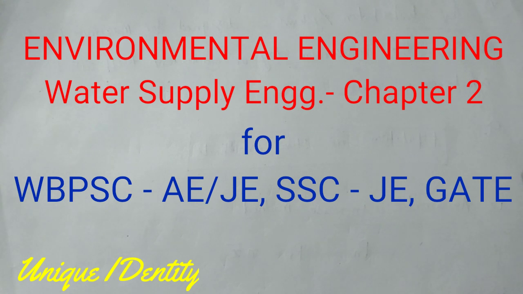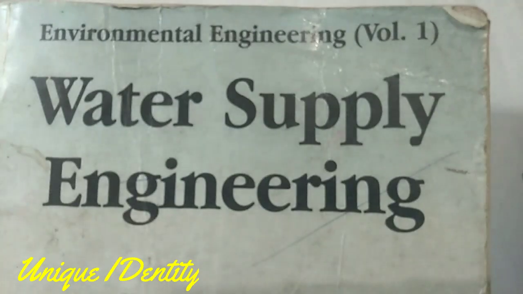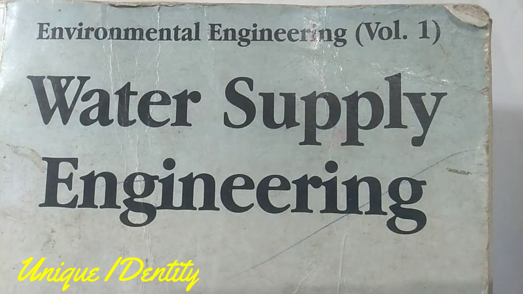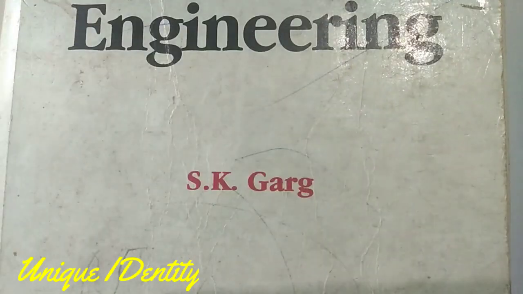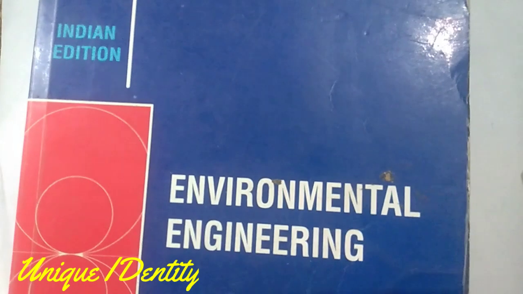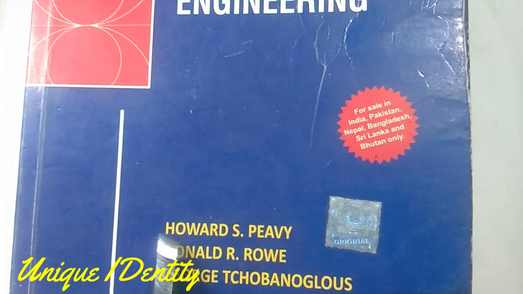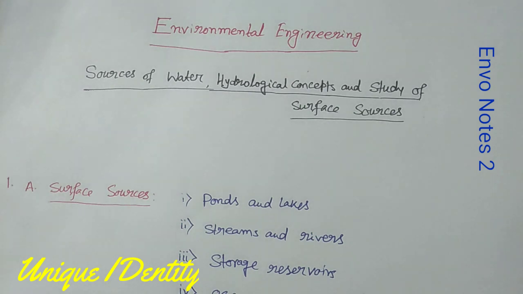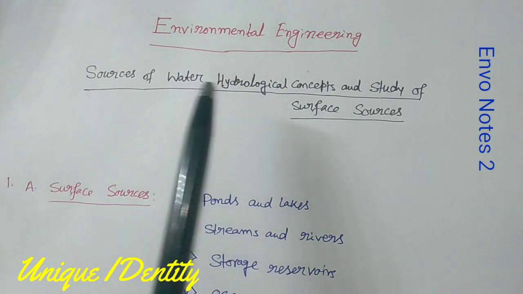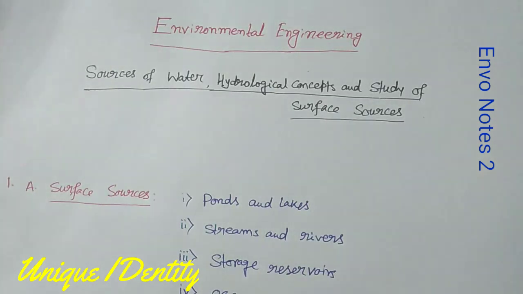Now today I have come with the second chapter, but to start with the chapter, I will mention what textbooks I have used. I have used Water Supply Engineering, Volume 1 of Environmental Engineering by S.K. Garg, and Environmental Engineering by P.V.N. Rao. These two textbooks I have used for making the notes. So let's start with the second chapter, that is sources of water, hydrological concept and study of surface sources.